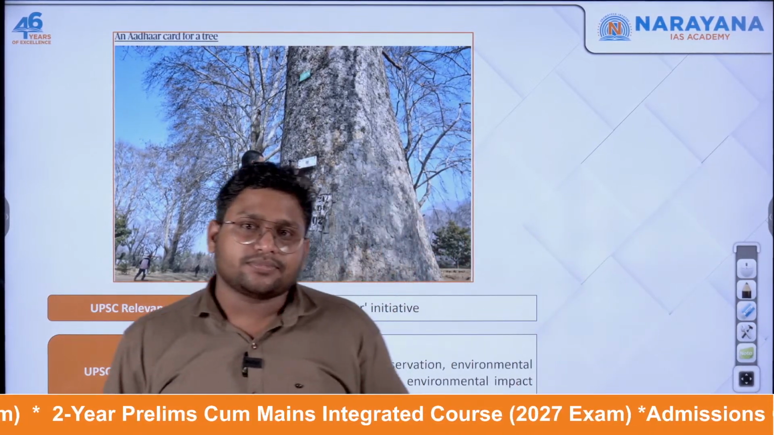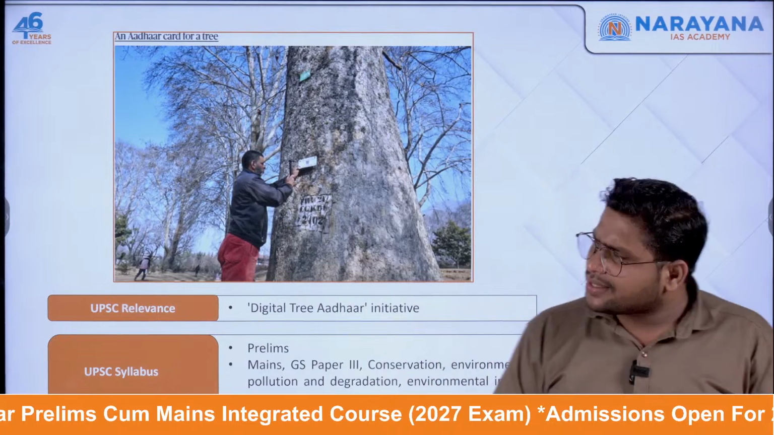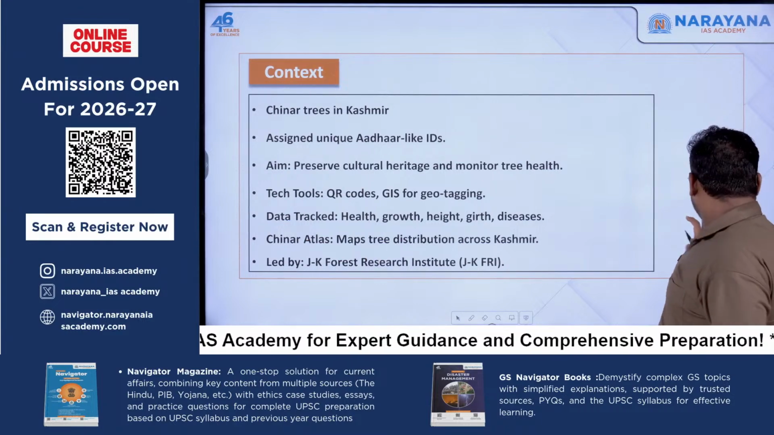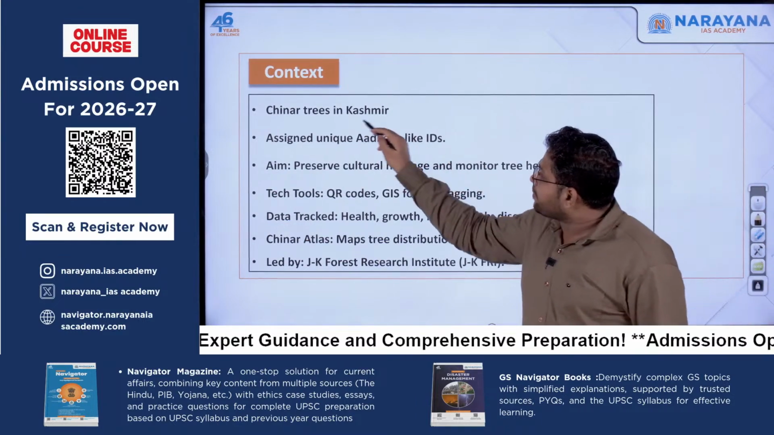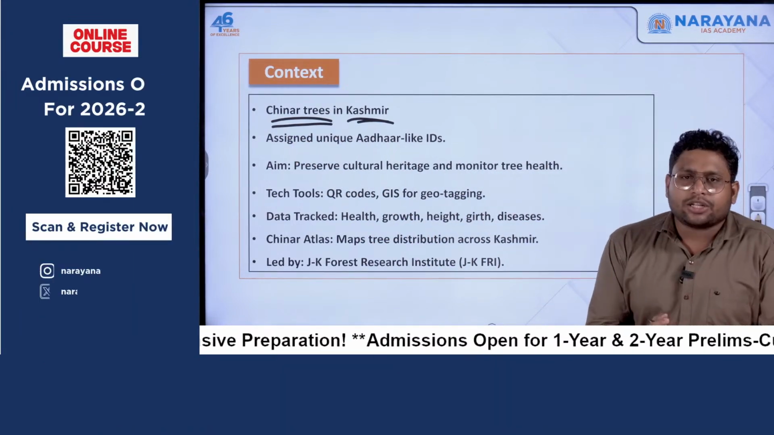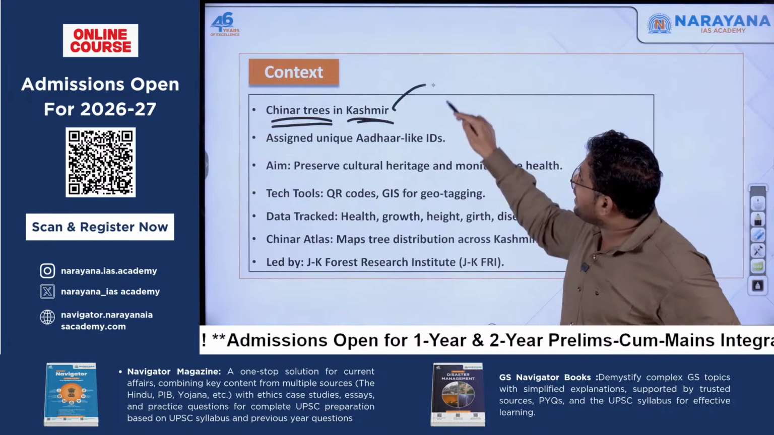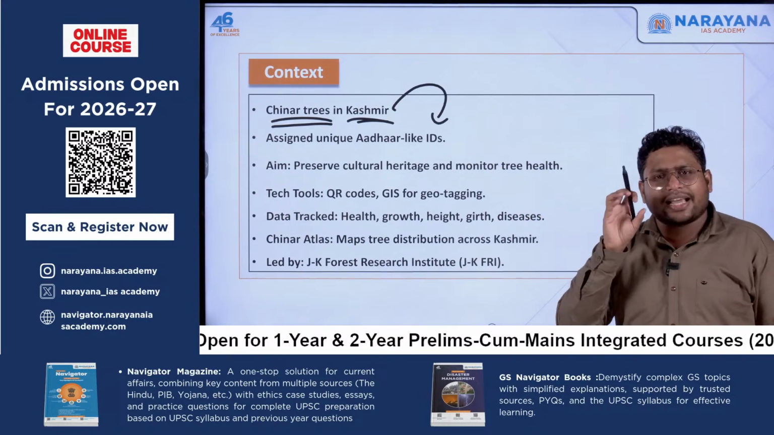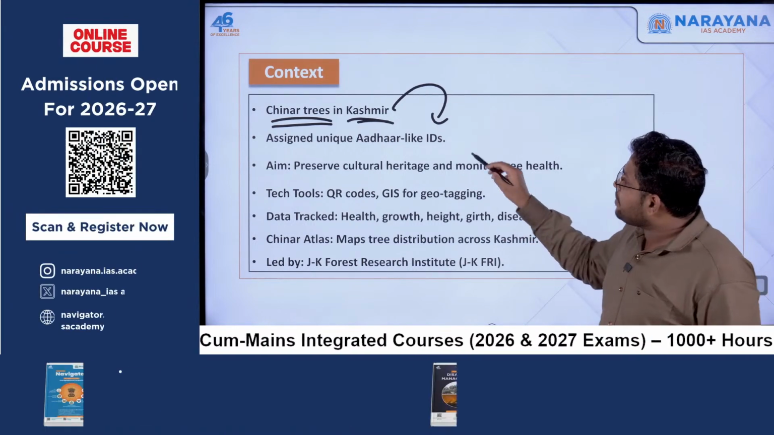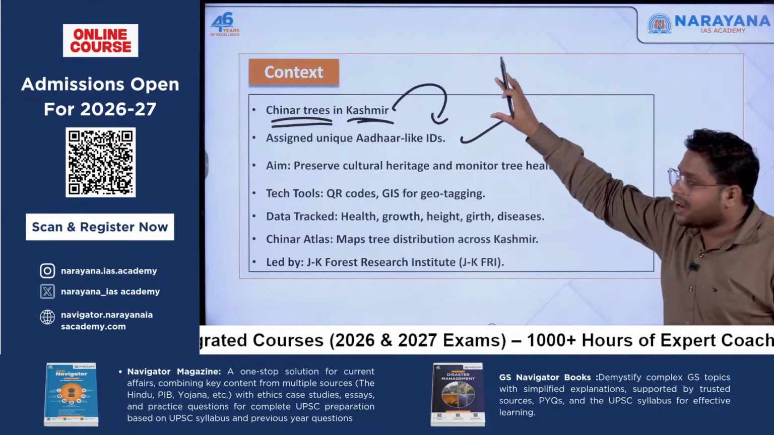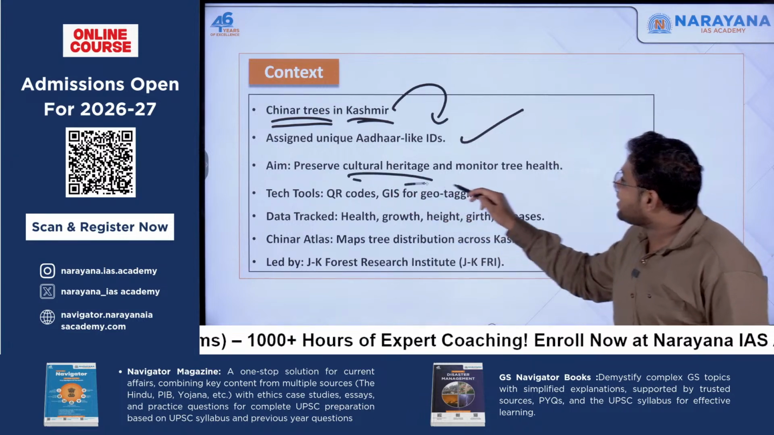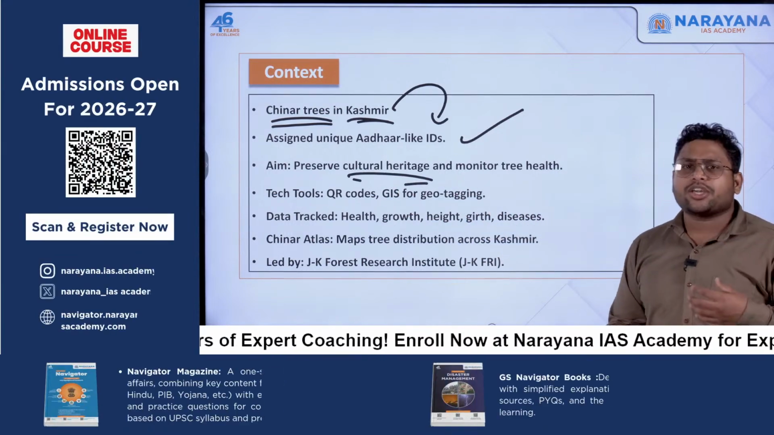Okay. Now, the last article of the day, rather it's a snippet, not a detailed article as such. It is related to the Digital Tree Aadhaar initiative. So if you go to Kashmir, there are some trees which we call chinar trees. A new initiative is being launched wherein these chinar trees are being given a specific ID, just like our Aadhaar card, which is unique for every person in India. Similarly, we are giving a unique ID to the chinar trees. Why? We want to preserve these trees. We want to preserve the cultural heritage we have. For that, we are making use of technology.